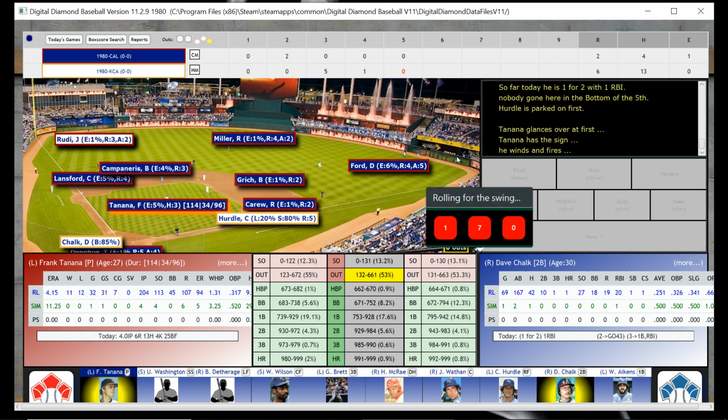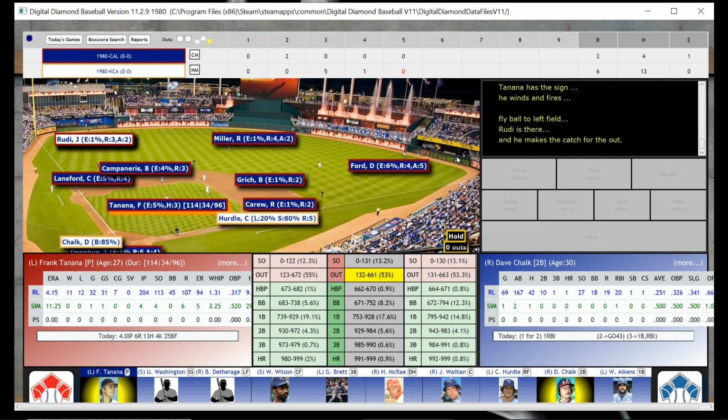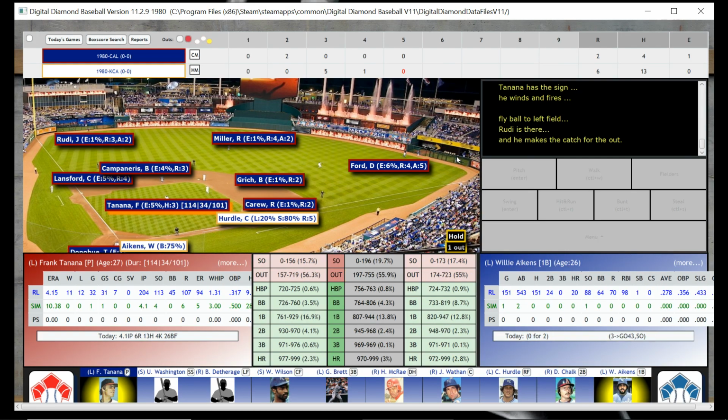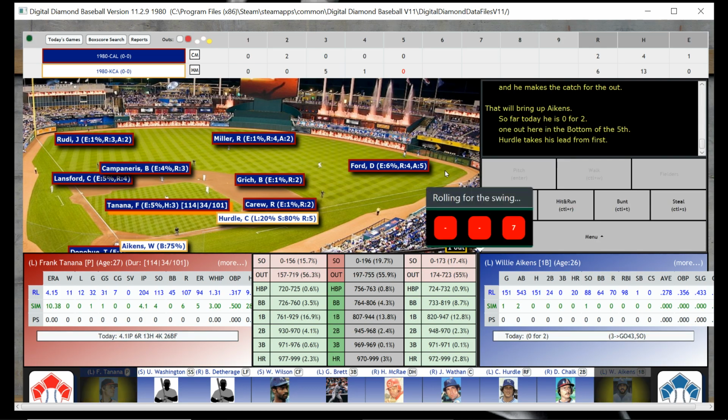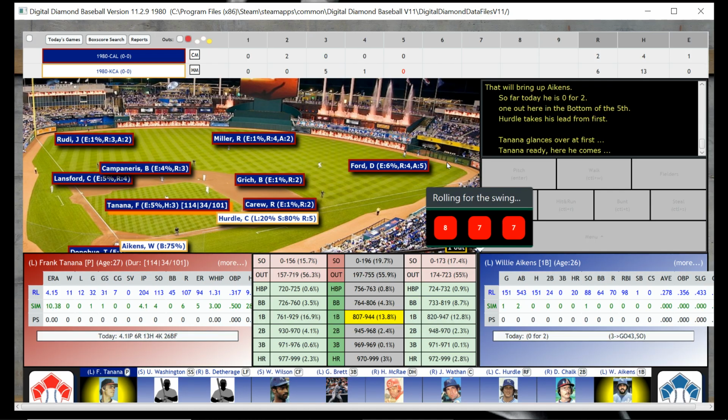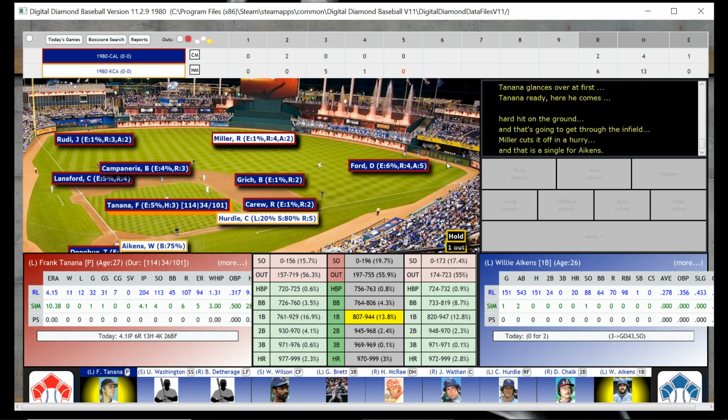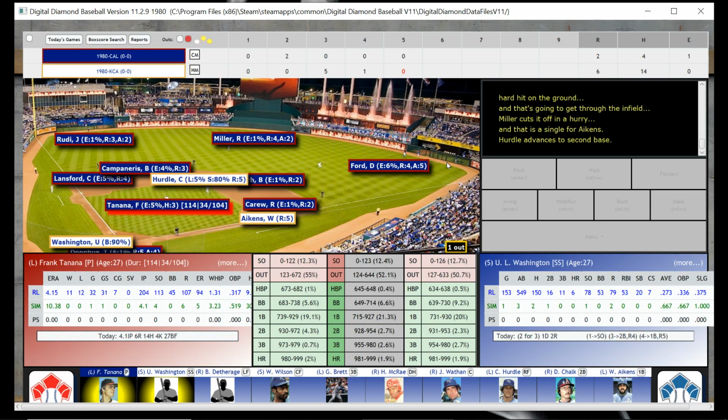But the computer isn't doing it. The computer's not having it. That's an out, so there's one down with a man at first. And Willie Aikens is up. And that's going to be a single to center field.